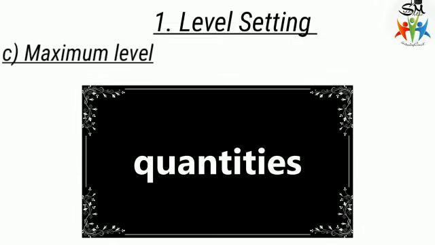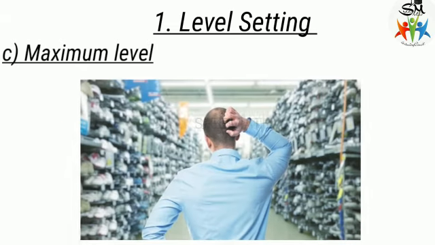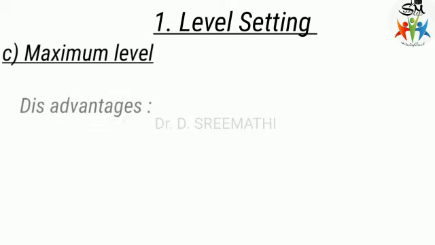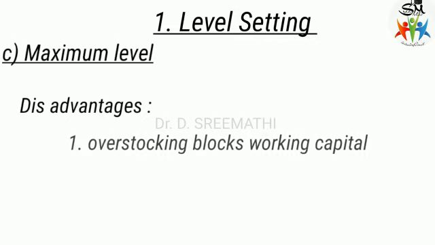This quantity is fixed so that there may not be any overstocking. Overstocking should be avoided as far as possible because it has many disadvantages. First, overstocking unnecessarily blocks huge working capital.